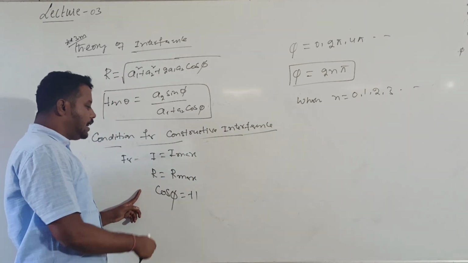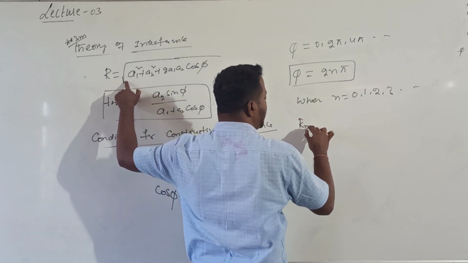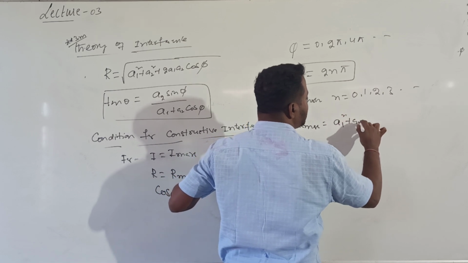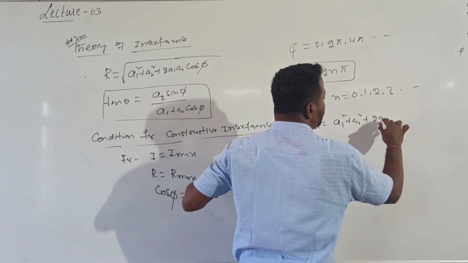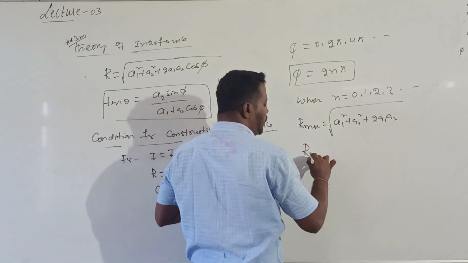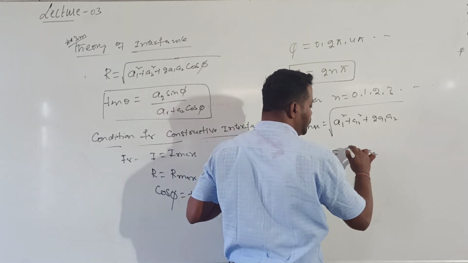So what happened to the resultant intensity? Now whenever cos phi value is equal to 1, what happened to R max? R maximum value is the root of A1 square plus A2 square plus 2 A1 A2. So R maximum is equal to the root of A1 plus A2 whole square.